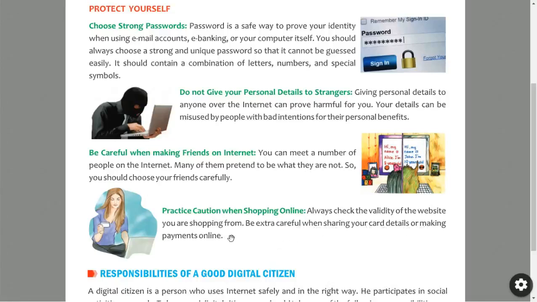See what happens while shopping online. We make payments by using our credit card details, debit card, or online banking credentials. So we have to be careful while making a payment online, or while sharing your card details online. Because if that website is not an authenticated website, if it is a fake website, then surely you will be in trouble. So you have to be cautious when you are doing online shopping, or when you are using that online shopping service.